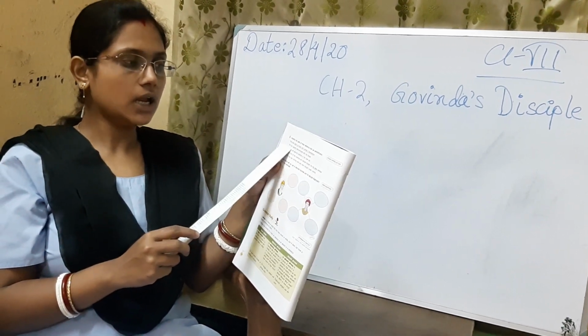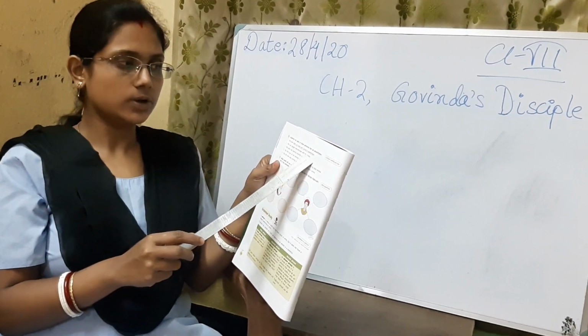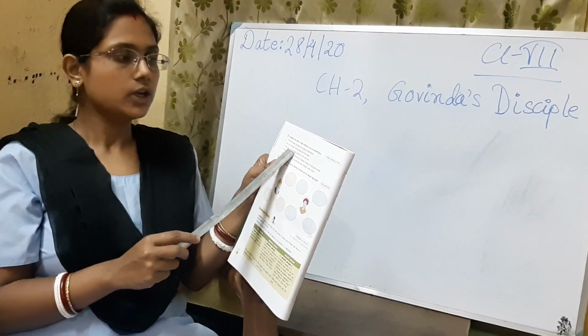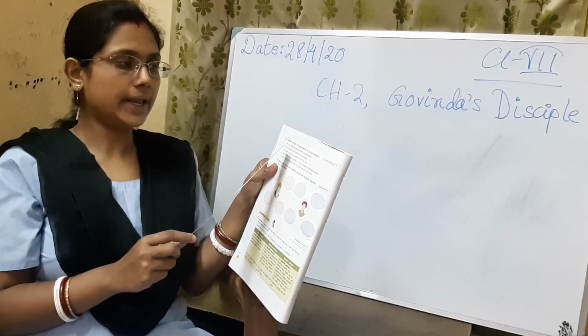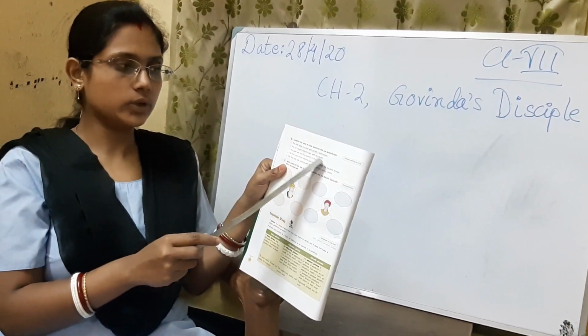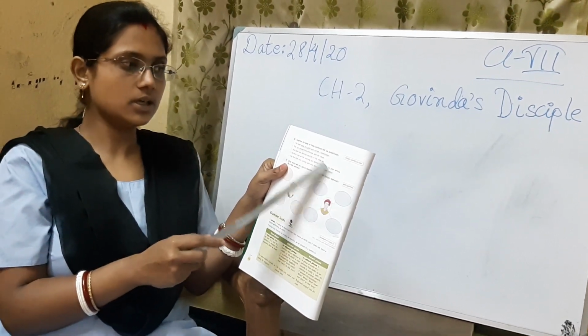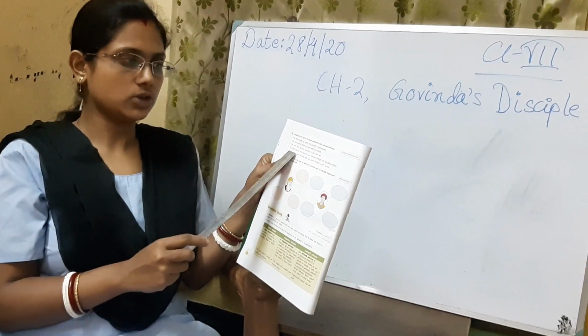So, the sun played hide and seek with the clouds. Which part is personified? That part you have to underline. You have to underline from "played" to "clouds": played hide and seek with the clouds. This is the part of the sentence that is personified.